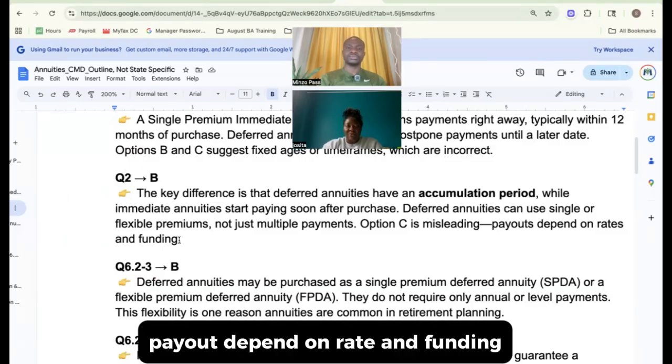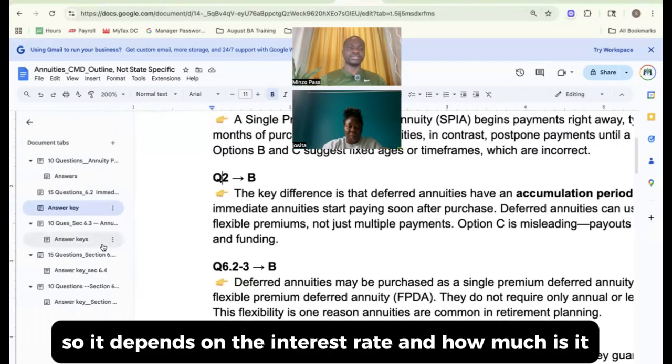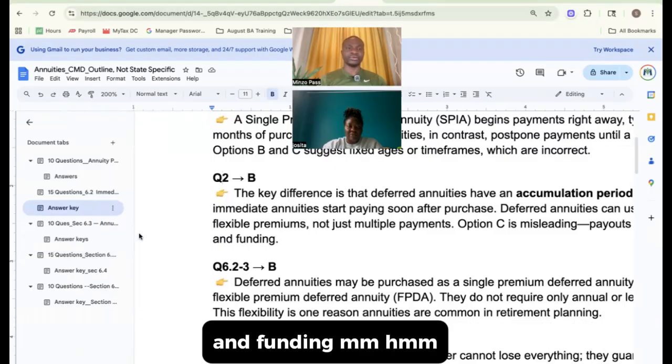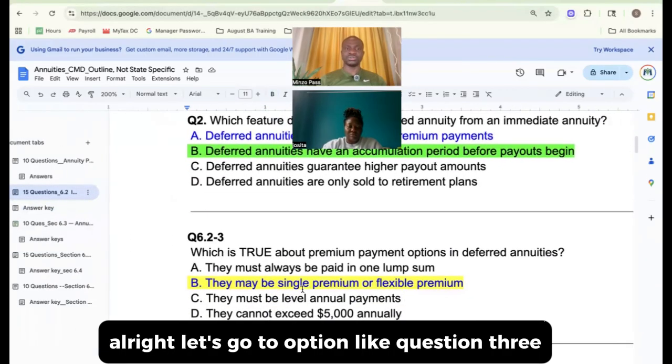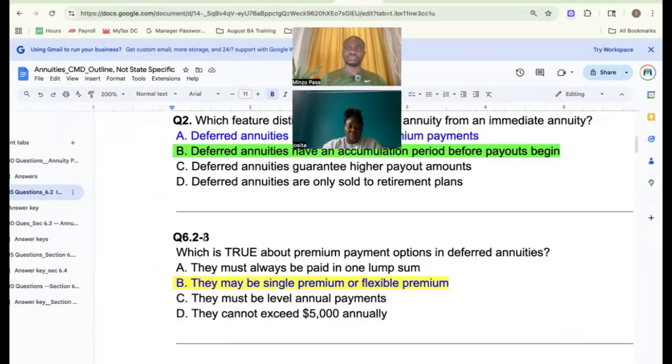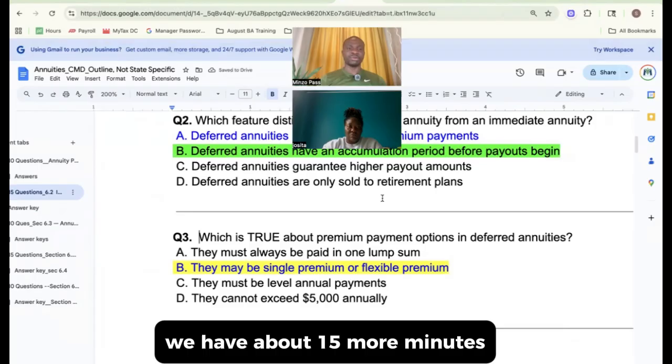Payout depends on rate and funding. So it depends on the interest rate and how much is in funding, right? Okay. All right, let's go to question 3. All right. Okay, we have about 15 more minutes.